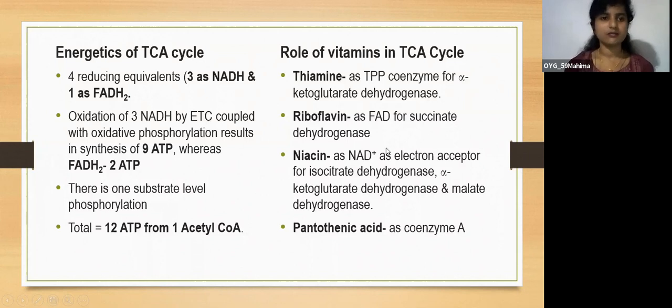Next is the role of vitamins in the TCA cycle. Thiamine acts as TPP, a coenzyme for alpha ketoglutarate dehydrogenase. Next is riboflavin, which acts as FAD for succinate dehydrogenase. And niacin acts as NAD plus, the electron acceptor for isocitrate dehydrogenase, alpha ketoglutarate dehydrogenase, and malate dehydrogenase. And there's one more vitamin, pantothenic acid, which acts as coenzyme A.